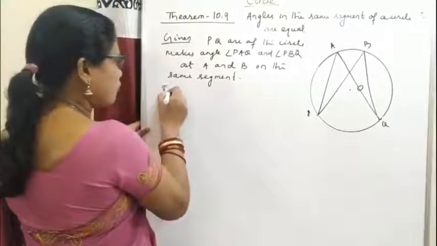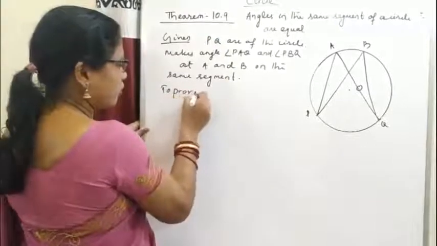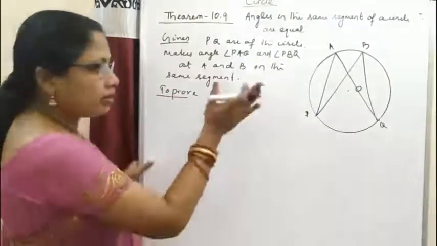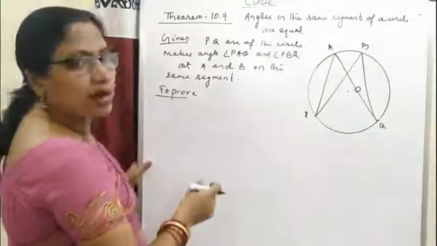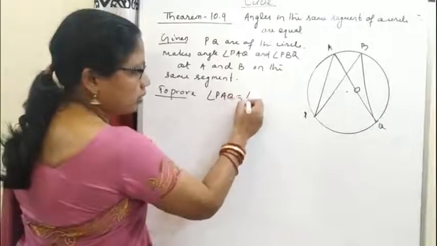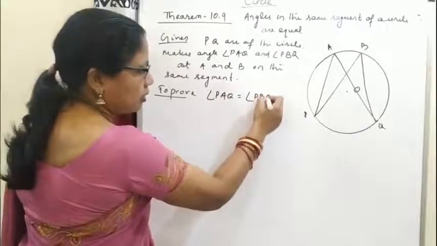To prove: the angles subtended by the arc on the same segment are equal, so angle PAQ is equal to angle PBQ.